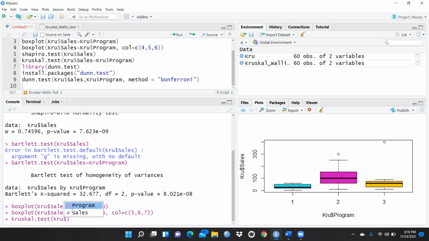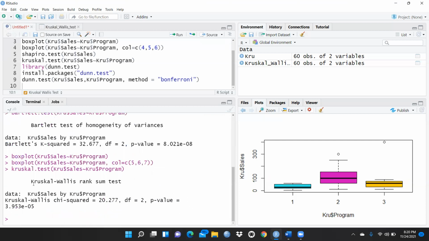Then I will select sales, and after that we will enter the tilde sign, and then write KRU again, and the $ sign, and then I will write program, and press enter. So now you can see the Kruskal-Wallis rank sum test, and the chi-square is 20.277, degrees of freedom 2, and the p-value is 3.9 e to the power minus 05. That means it's very much less than 0.05.